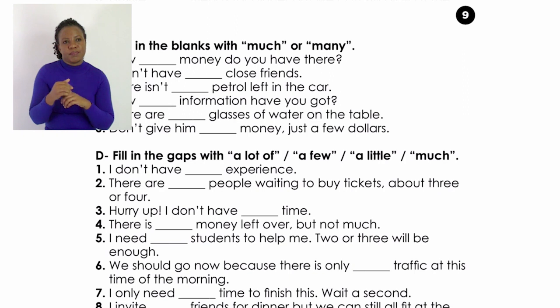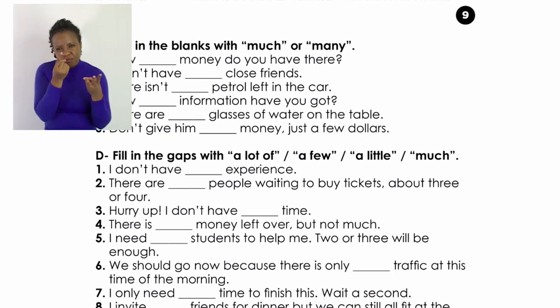Let's proceed to D. Activity D says, fill in the gaps with a lot of, a few, a little, and much. You have to be very careful here when you use such items.